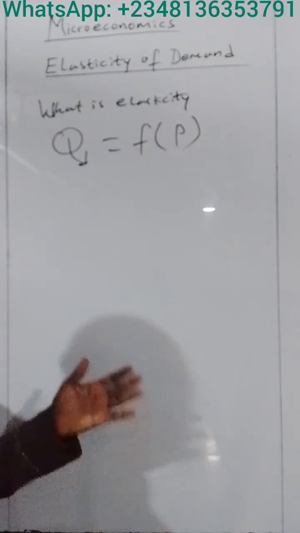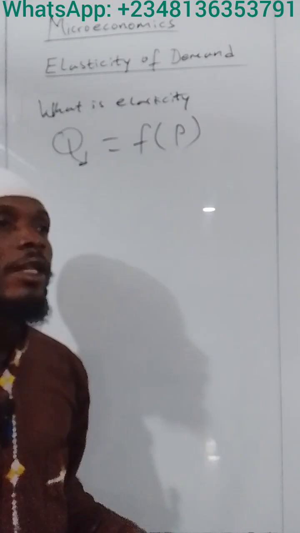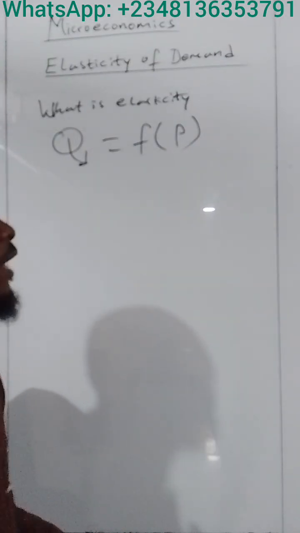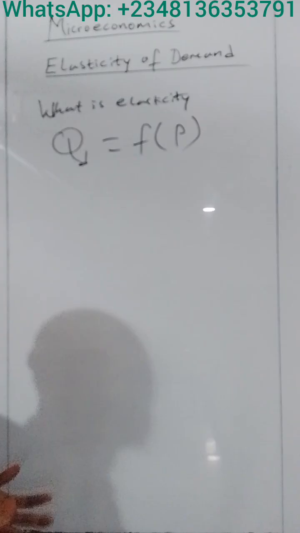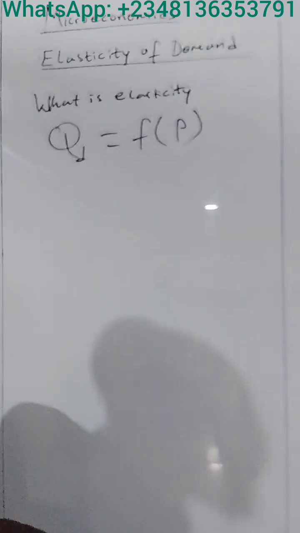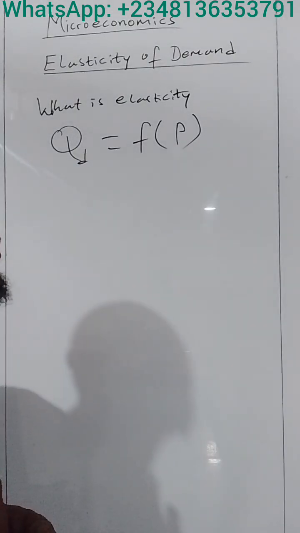For example, if the price increases, we expect the quantity demanded to fall, and when the price falls, we expect the quantity demanded to rise. That is responsiveness, and that is what the law of demand states. But the law of demand does not give us the quantitative measurement of the responsiveness.